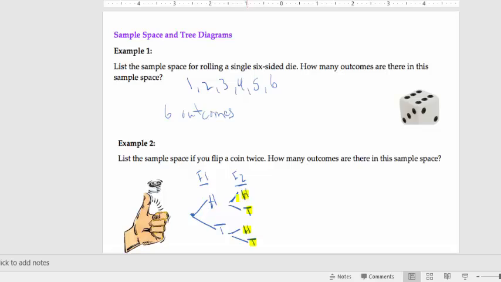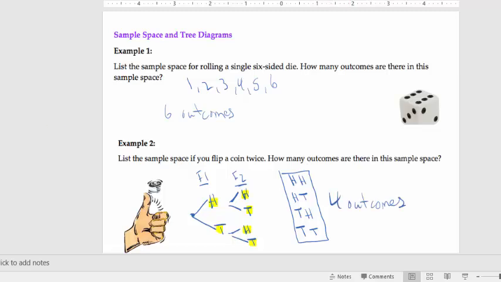So where did this H come from? It came from that H. So the first outcome would have been H, H. This second outcome came from that head also, so that outcome was H, T. This H came from that T having been achieved first, so that was T, H, and then this T came after that T had already occurred, so that's T, T. So there's your four outcomes in the sample space.